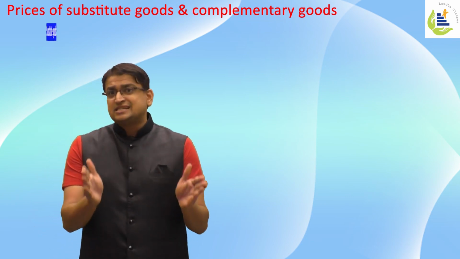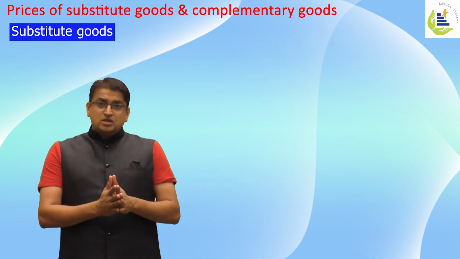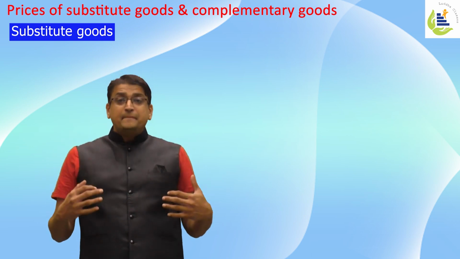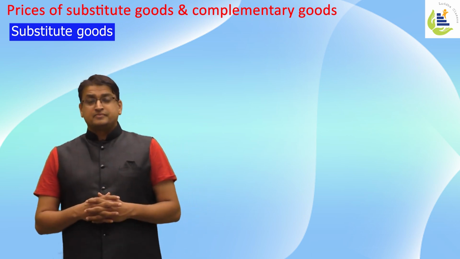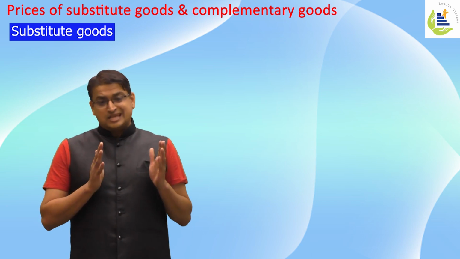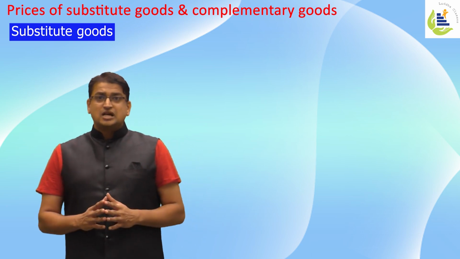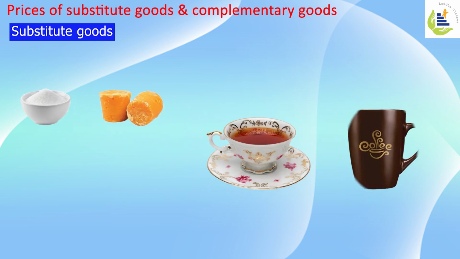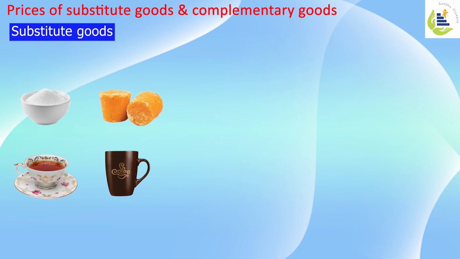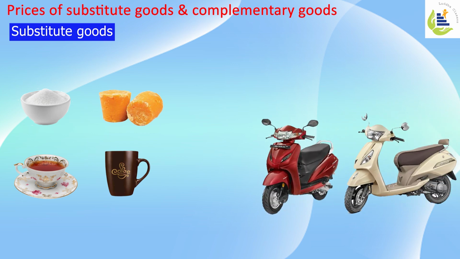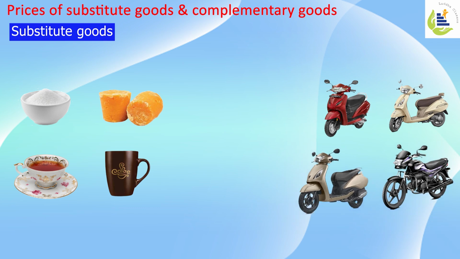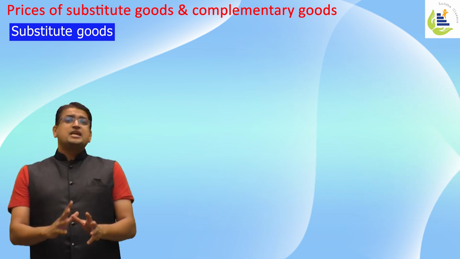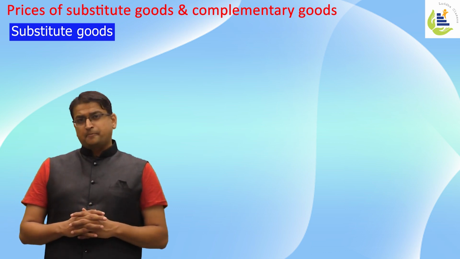What do you mean by substitute goods? Goods which are substitutes of each other. Goods which are competing with each other for demand. Right? So, examples of substitute goods are sugar and jaggery, tea and coffee, Aqua and Jupiter, moped and bike, petrol and kerosene, the list doesn't end. So what happens in case of substitute goods?